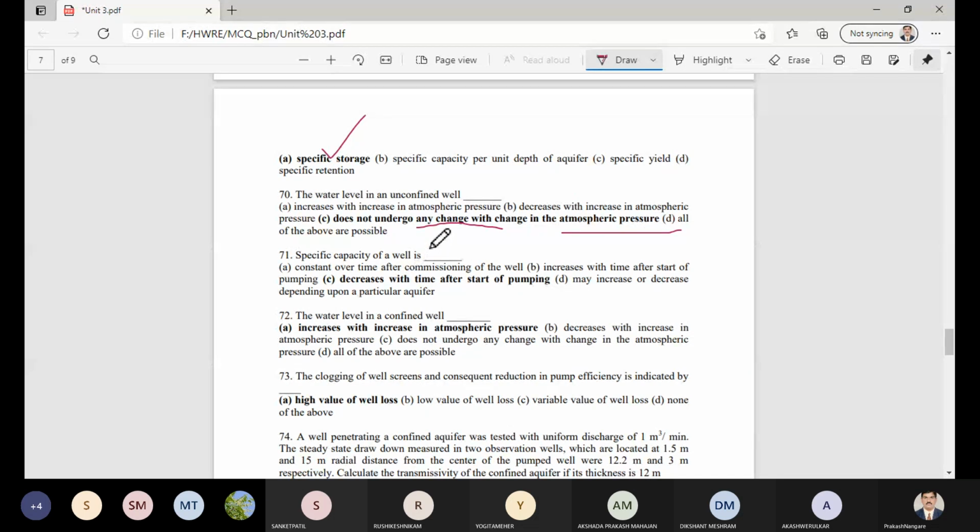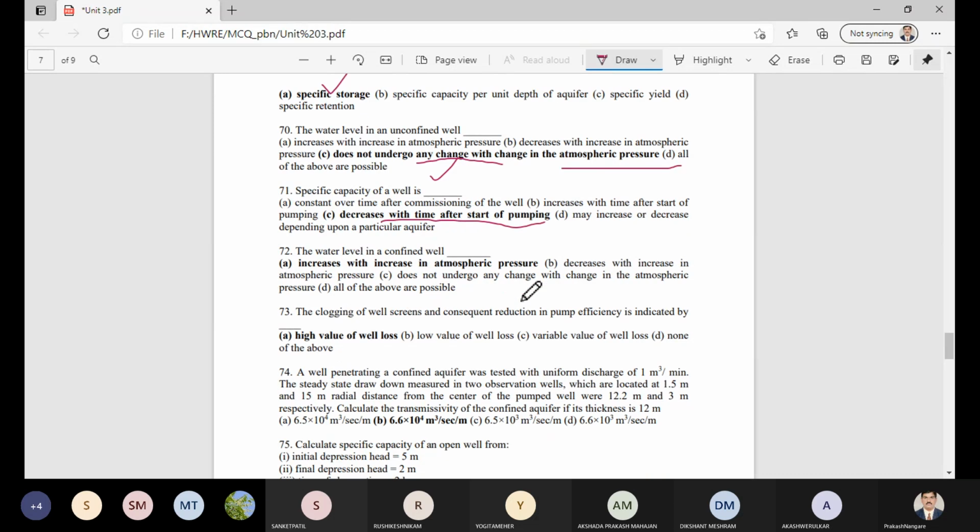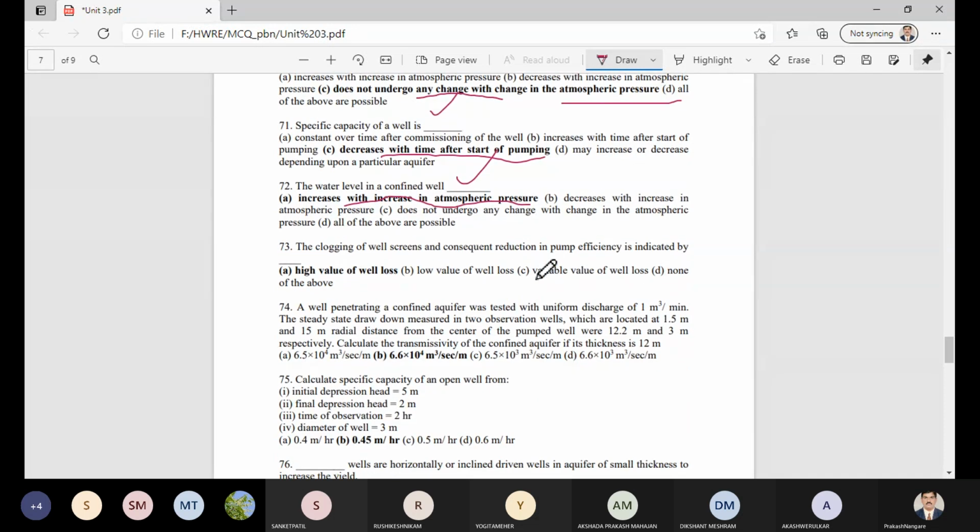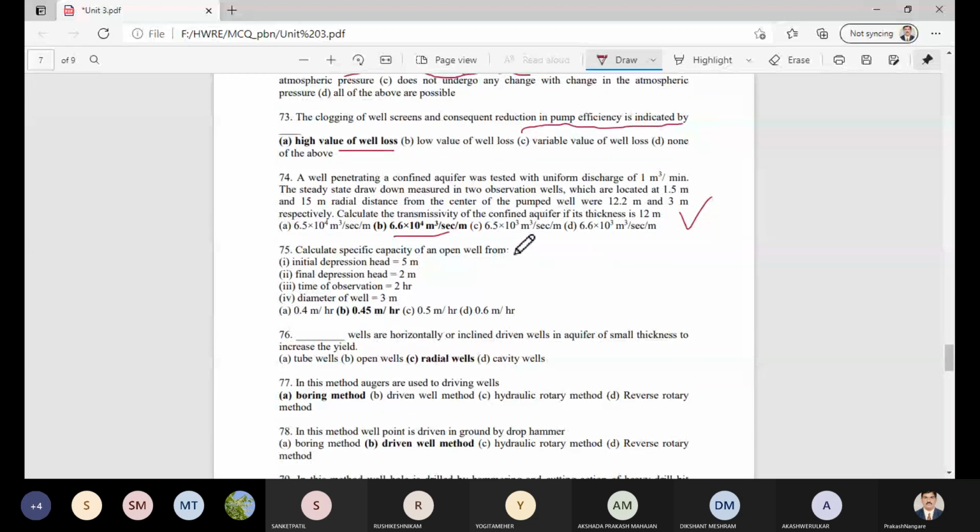And specific capacity of a well decreases with the time after the start of the pumping is the correct answer. Then water level in a confined well increases with increase in the atmospheric pressure. Then clogging of a well screen and consequent reduction in pump efficiency is indicated by a high value of the well loss. So this is the mathematical expression. You will be able to solve this problem and you will get these answers. Calculate the specific capacity. You remember the equation for the specific capacity and you will find the answers.